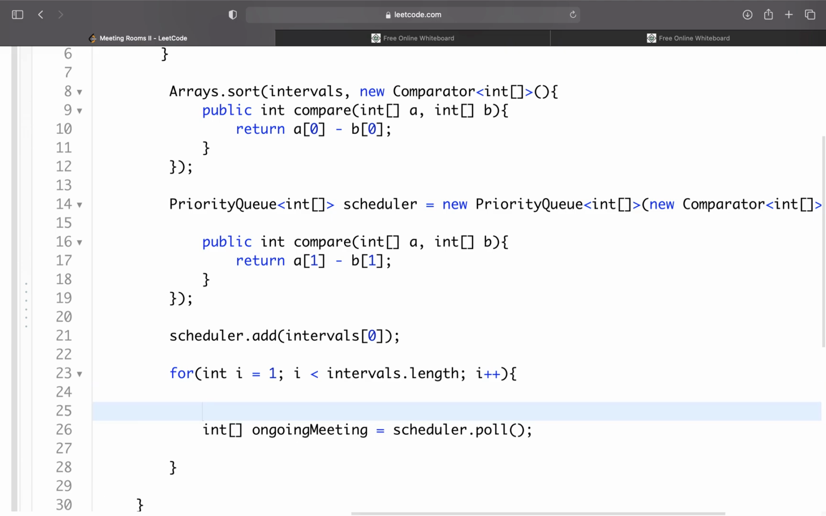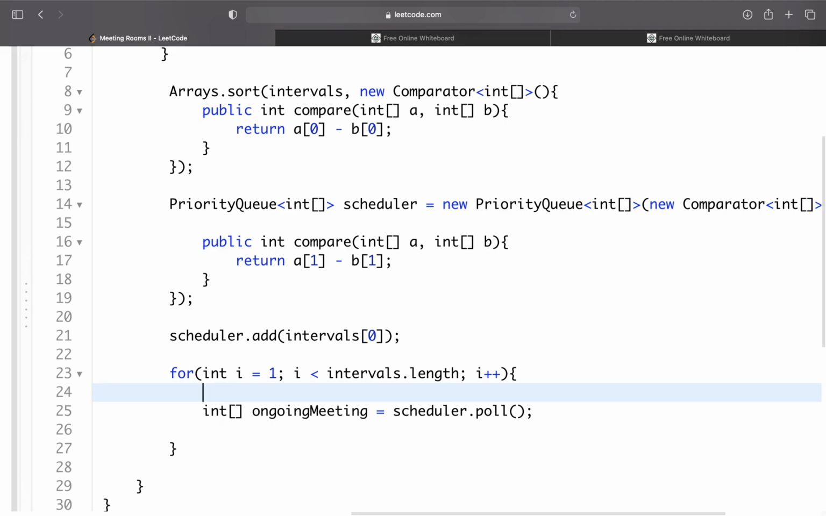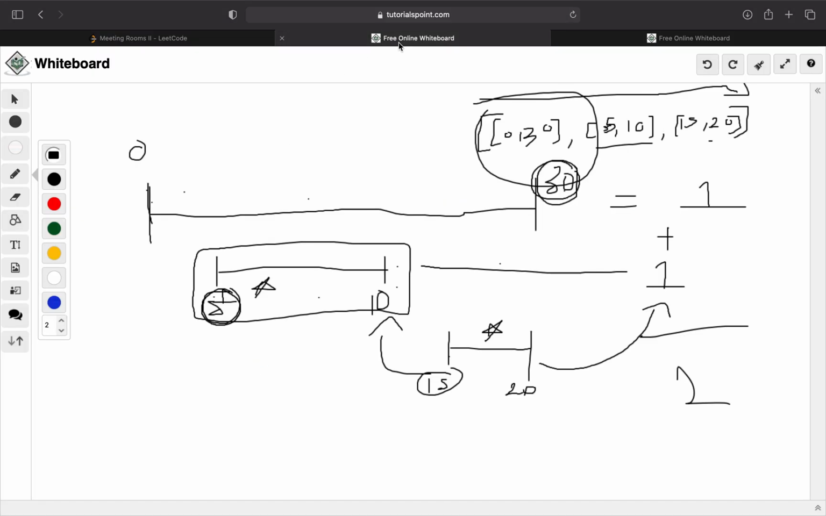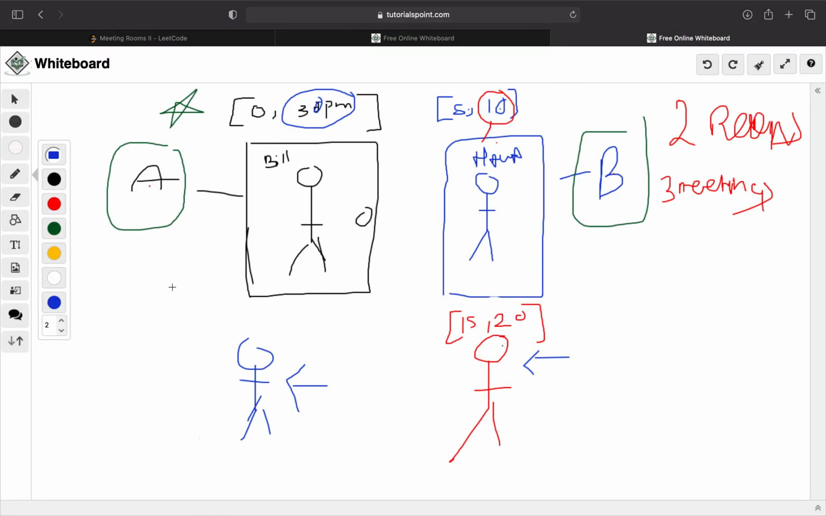Actually, I prefer to say the upcoming meeting after this, just for chronological ordering. So I'll say an array of ints. That's what I'm going to get. My upcoming meeting is going to equal our intervals at I, because remember we're checking who's next in line. Before all this, I was first in line, Adam was second. So first we said, okay, who's next in line? Hawa is next in line. That's what the for loop is simulating here.